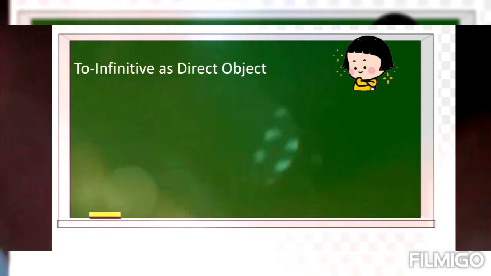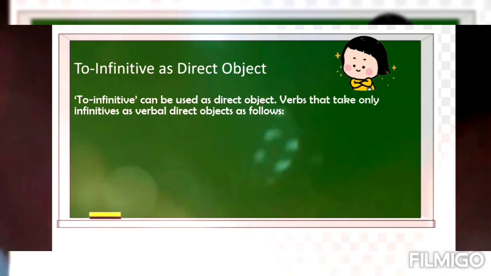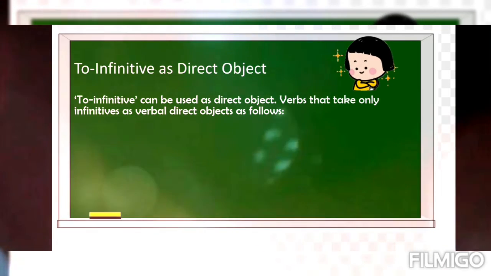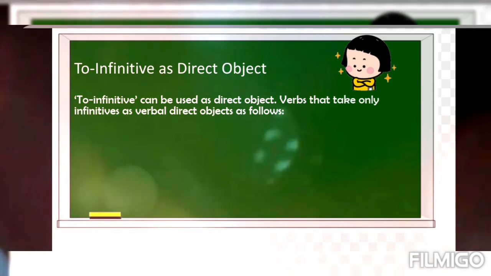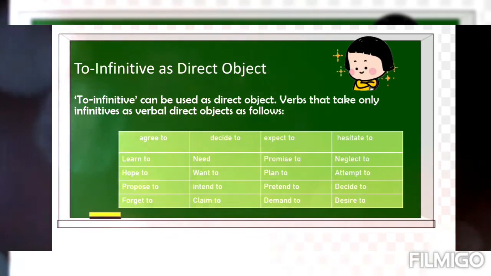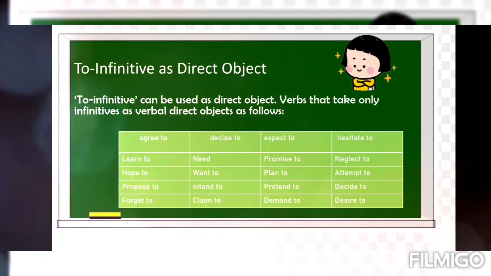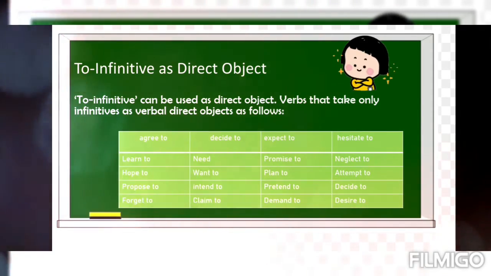To infinitive as a direct object. The infinitive can be used as a direct object. Verbs that take only infinitives as verbal direct objects are as follows. Agree to, decide to, expect to, hesitate to, and many more.